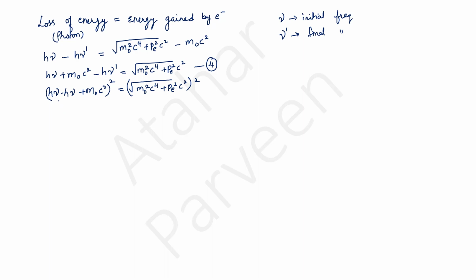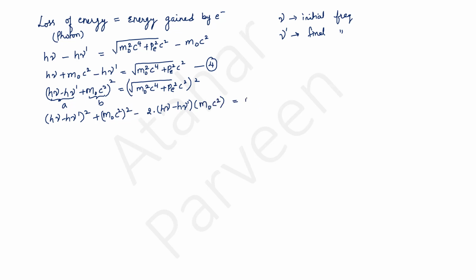And here on the left hand side, I can treat h nu minus h nu dash as A and m naught c square as B. And I can write A square, that is h nu minus h nu dash whole square, plus in place of B square I write m naught c square whole square, plus 2 times h nu minus h nu dash into m naught c square.